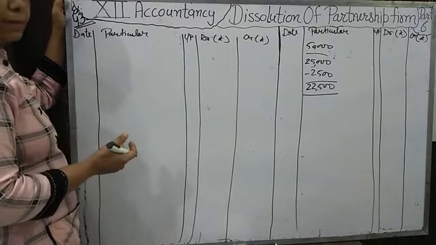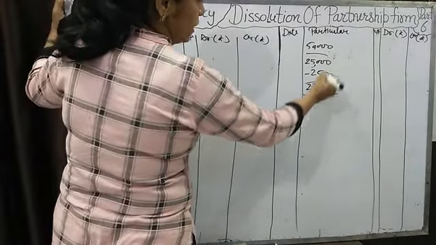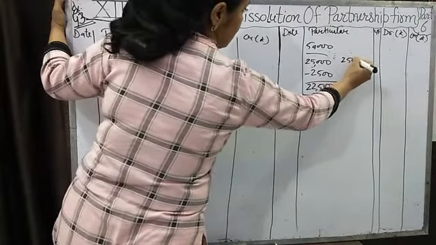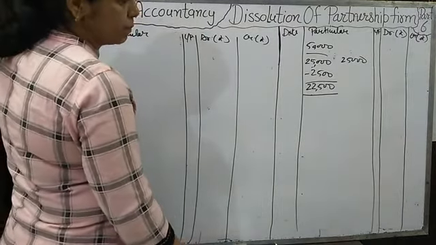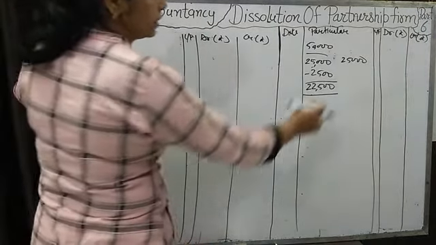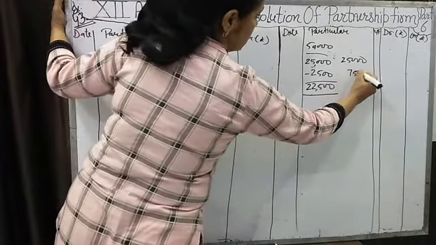You can pass a combined journal entry also, that half the furniture is taken by Aman and the other half of furniture of 25,000 we have sold at a profit of 30%. 30% of 25,000, it is 7,500.